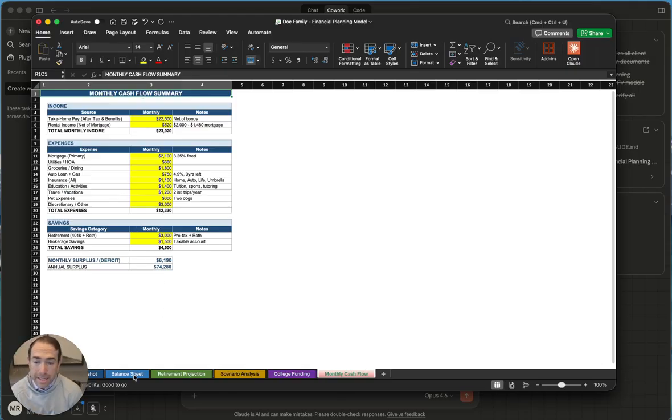So this is what I'm talking about with agents, right? Is this all perfect? I mean, I could go through it and verify some points of it. We saw in the retirement projection, what's that number, how they calculate that number. We could go through and figure that out. We could talk with Claude to figure out how it got to that number as well, if we needed to. But again, the ability to create something like this takes a lot of time, right? And we did all this in about 9 minutes.